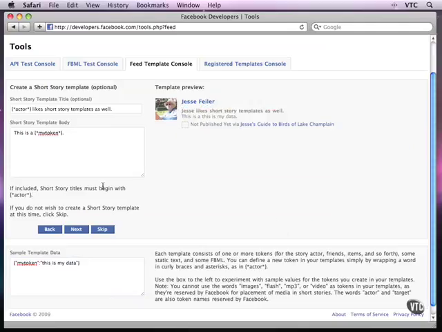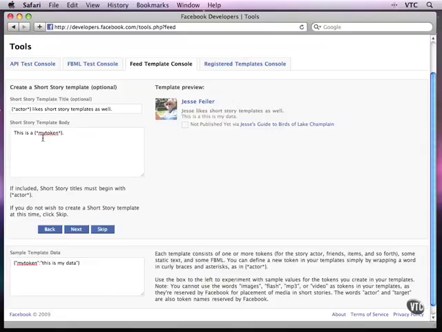And you'll see that the template was this is A and then my token. And down here I put in this is my data. So I get this is A and this is my data. The combination of the text in the template and the replacement value for the token that I've defined in the template. Now this has several consequences that you have to think about.